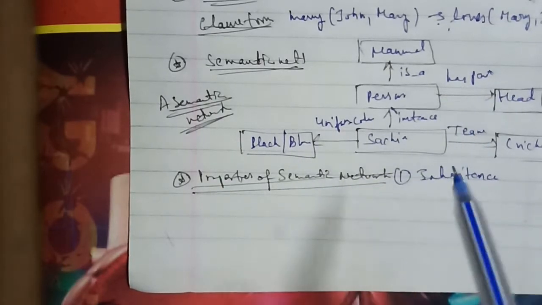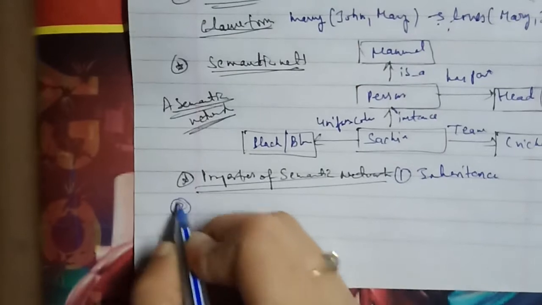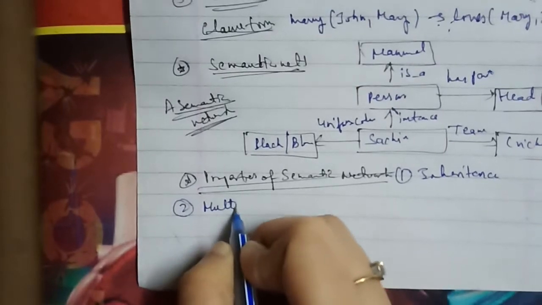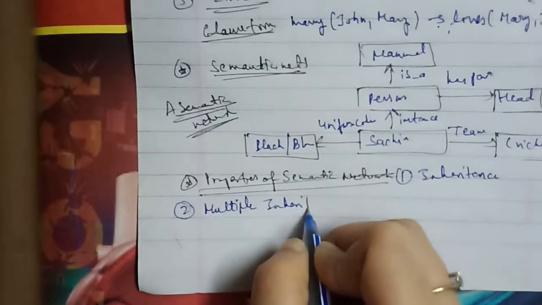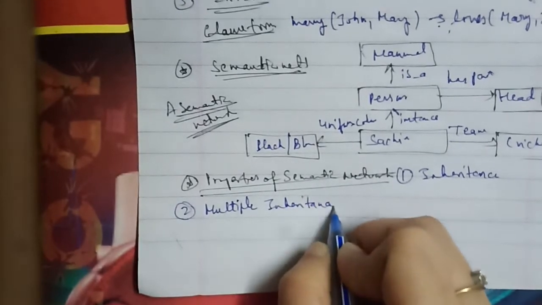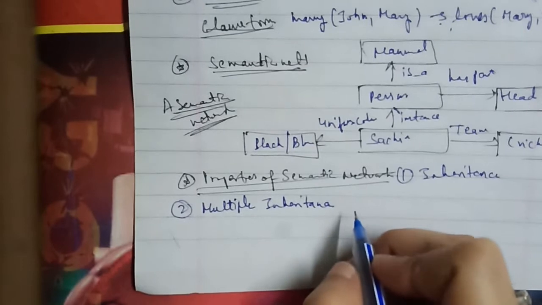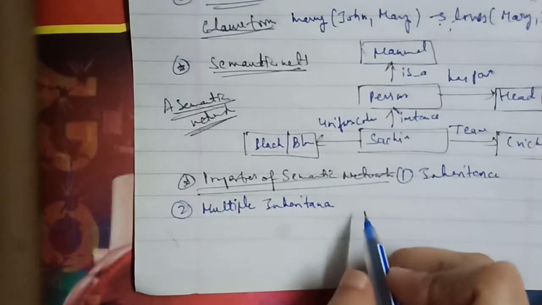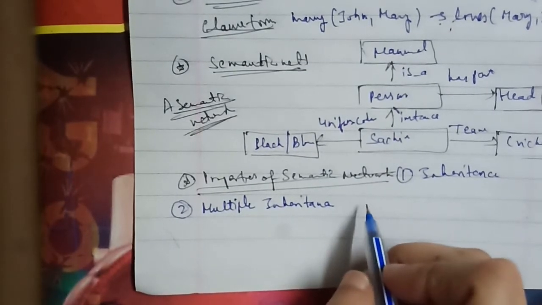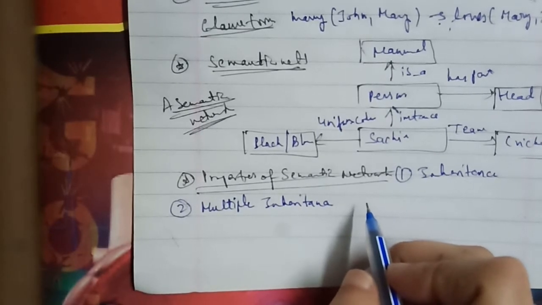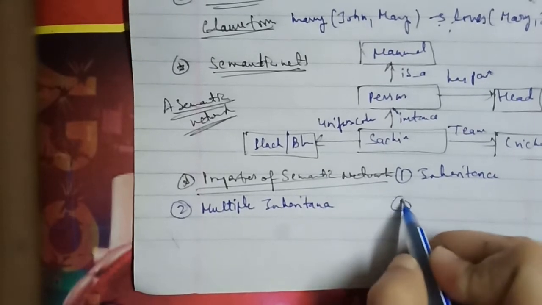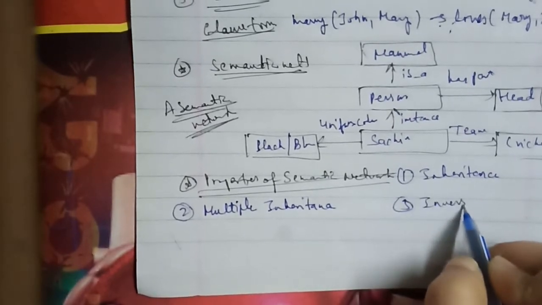Then we have multiple inheritance. Multiple inheritance allows an object to inherit properties from multiple concepts. Multiple inheritance can sometimes allow an object to inherit conflicting properties as well. And the third is the inverse link.